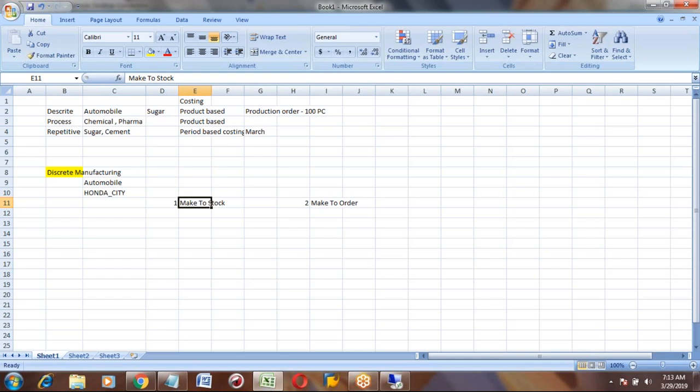The best example is the Apple iPhone. If you go to a store, you will purchase from the existing models and take it. That is called make to stock, because you already have the stock available. You just pay the money and take the iPhone. That is make to stock. You are readily keeping the product for the customer. Now, another one is make to order.